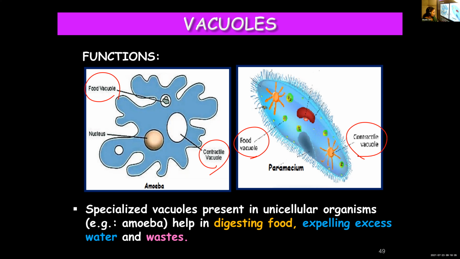So in unicellular organisms like amoeba and paramecium, they have specialized vacuoles which help in digesting food, for example, the food vacuole, and the vacuoles also help in removing excess water and waste materials. You call them contractile vacuoles. You don't have to learn the name of these vacuoles, but you should know the function. In unicellular organisms like amoeba and paramecium, specialized vacuoles help in digesting food and expelling the excess water and waste materials.